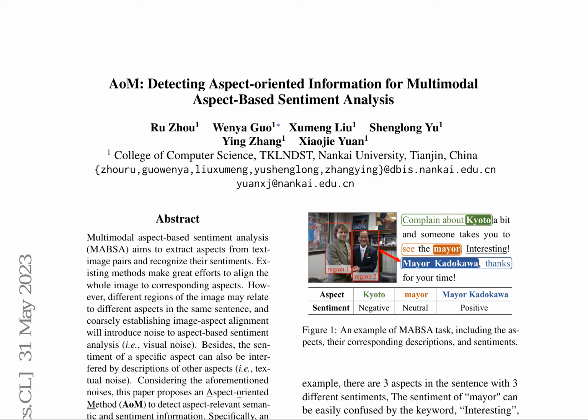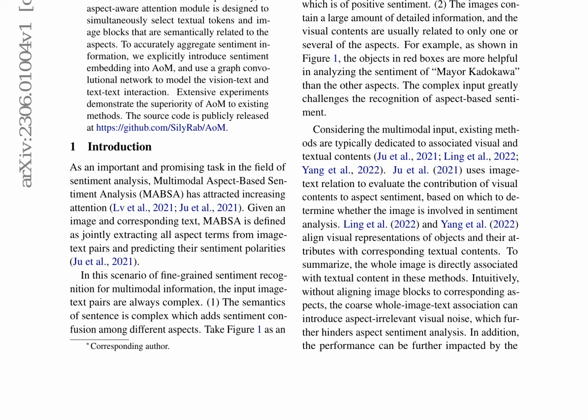In A3M, aspect features are extracted from visual and textual tokens, and aspect-relevant token representations are computed based on their relevance to the corresponding aspect features. In AGGCN, sentiment embeddings are added to the obtained representations of visual and textual tokens. A multimodal weighted association matrix is constructed containing aspect-to-image block similarity and word-to-word dependency. Then, a graph convolutional network is used to aggregate sentiment information according to the constructed multimodal matrix.